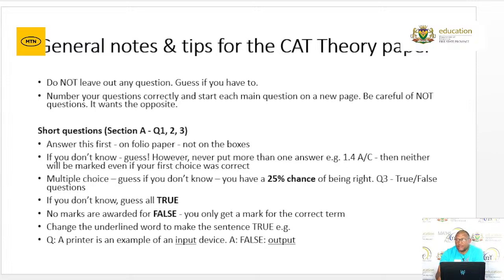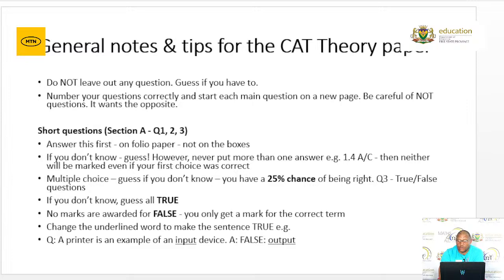So if a question says you must explain something but not, then you know it wants the opposite. Then in terms of the short questions, section 8 has been indicated. If you don't know, guess. However, never put more than one answer. For instance, if you have to answer question 1.4, you cannot put two answers. If you are not sure in the multiple choice questions, you put A. And please remember, don't put two answers when you have to answer a question, especially in section A, where for the multiple choice questions you just put down one.